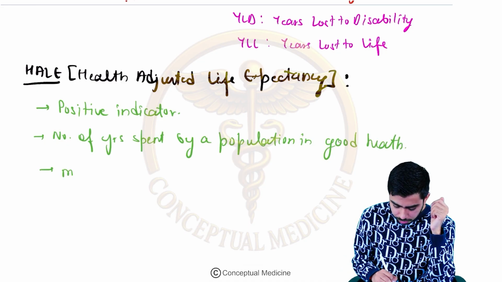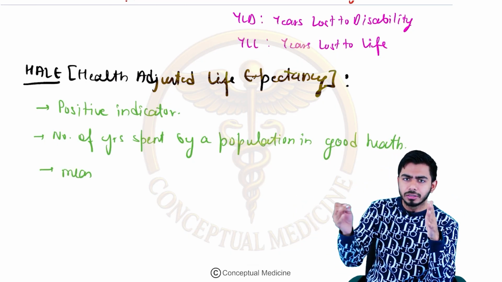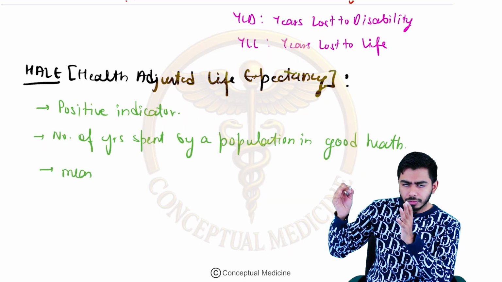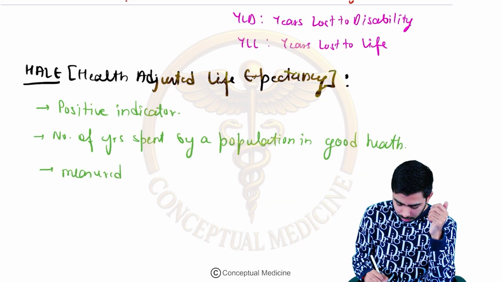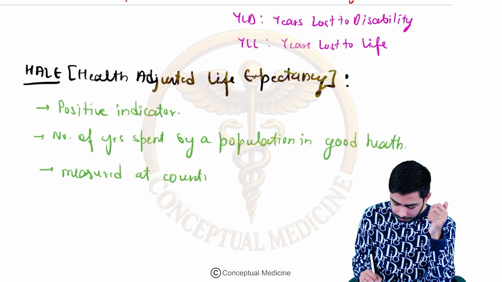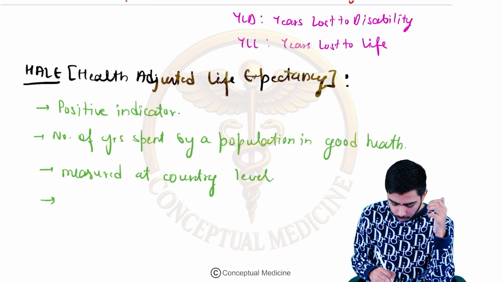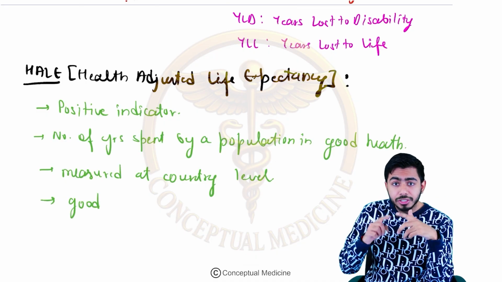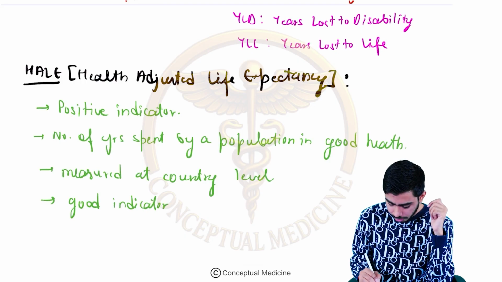It is measured at country level. As I said, for India it could be different, for China, for the UK it could be different. It is a positive indicator, a good indicator for the health status of a country.